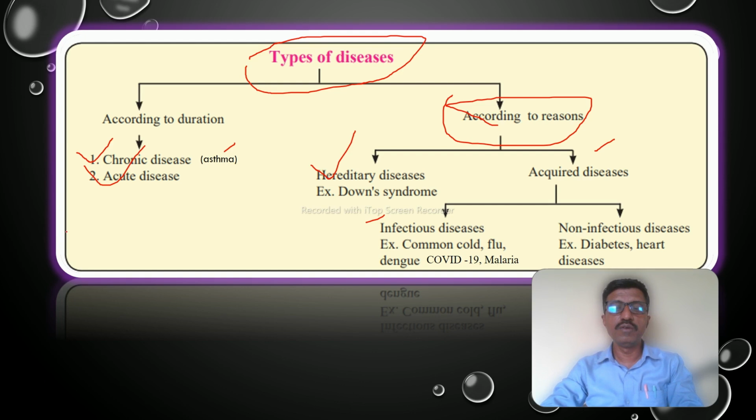These are some infectious diseases caused by infection, and some are non-infectious diseases, like diabetes and heart disease. So these are some types of diseases.